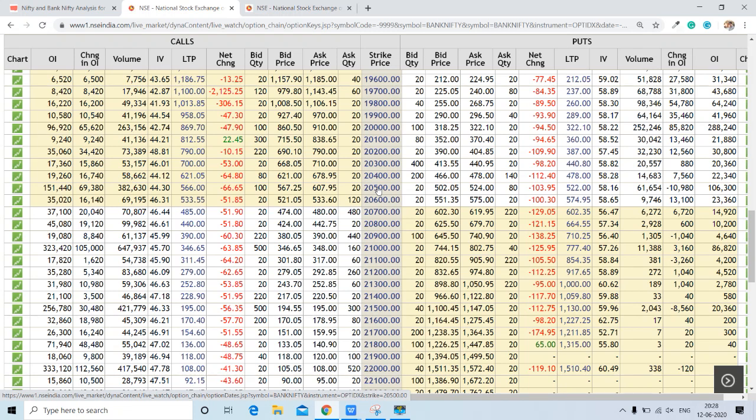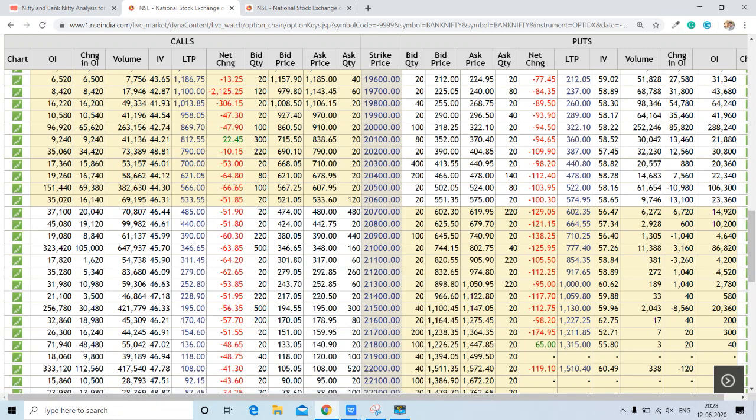And the trading range for the Bank Nifty seems to be 19,000 to 22,000. Above this 20,500, it will try to go towards 21,000, 21,500, 22,000. Below this, it will try to go towards 20,000, 19,500, 19,000. So 20,500 is the make or break level for the Bank Nifty.